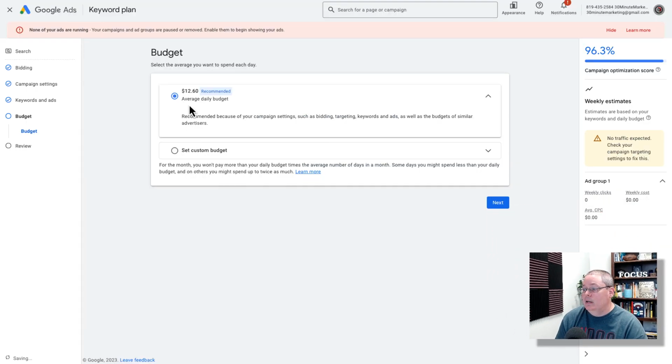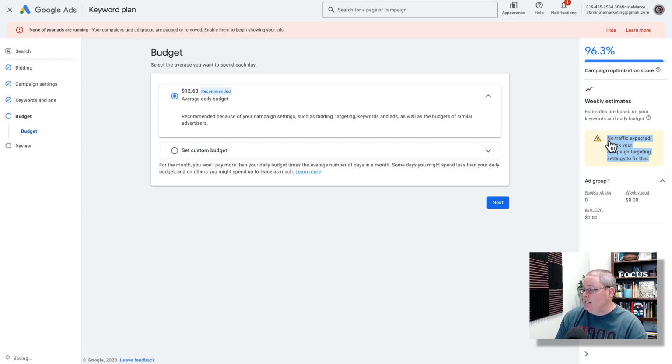So now we're back here. We have our daily budget of $12.60, and you can see that's okay. You can see down here the estimates. It's saying no traffic expected. Of course, that's because of the volume of this keyword. Of course, we may have to change that if we don't ever see any traffic.